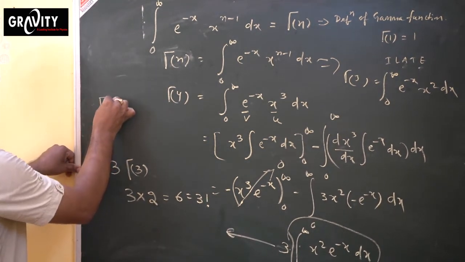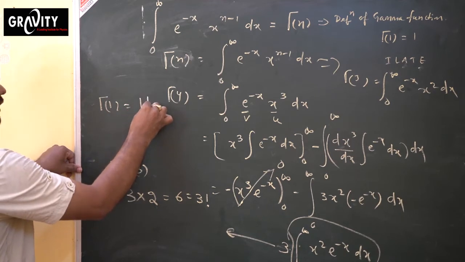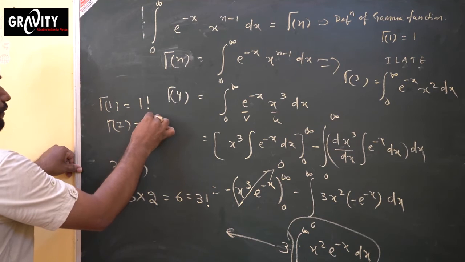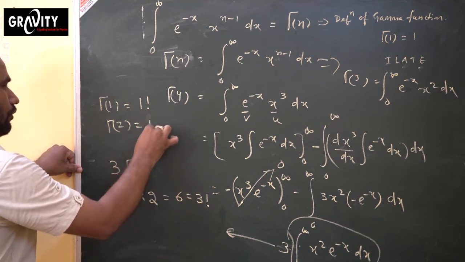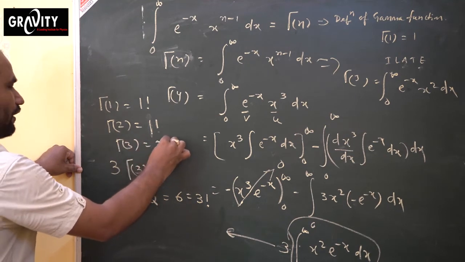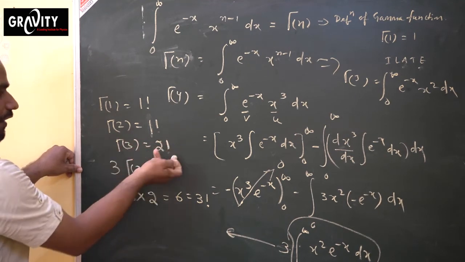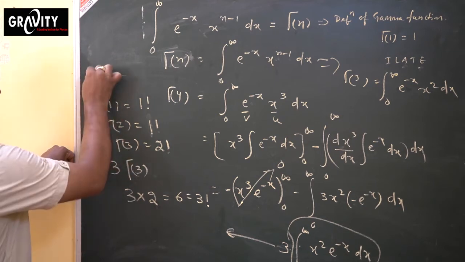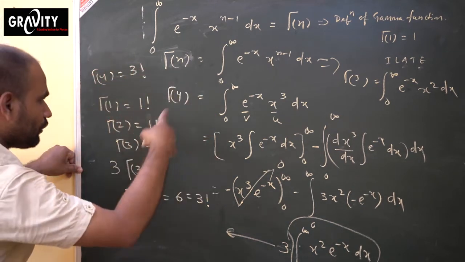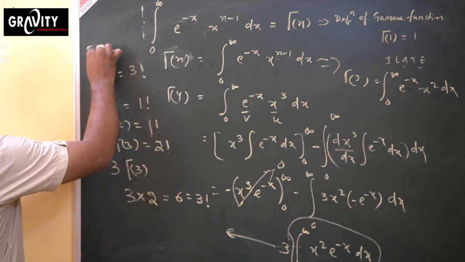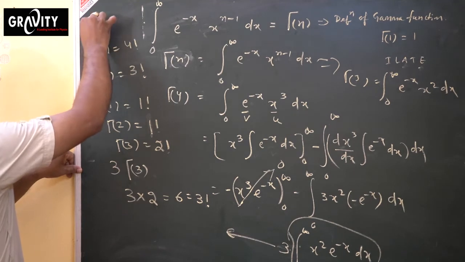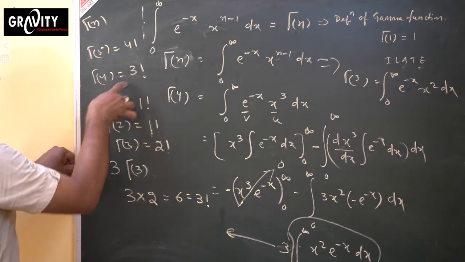So what is what now? First of all we found gamma 1 equals to 1 factorial. Gamma 2 equals to again 1 factorial. Gamma 3 equals to 2 factorial, because gamma 3 equals to 2 means 2 factorial. Similarly, gamma 4 equals to 3 factorial. And similarly, if you solve like this, gamma 5 equals to 4 factorial. So gamma n how much will come here? Here 5, here 4, here 4, here 3, here 1, here 0.